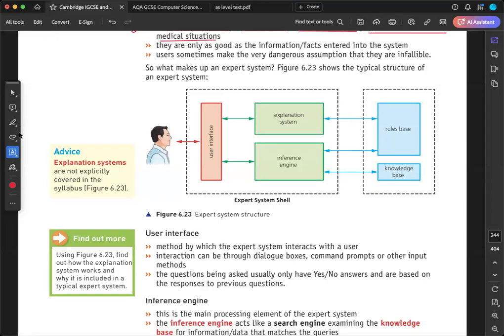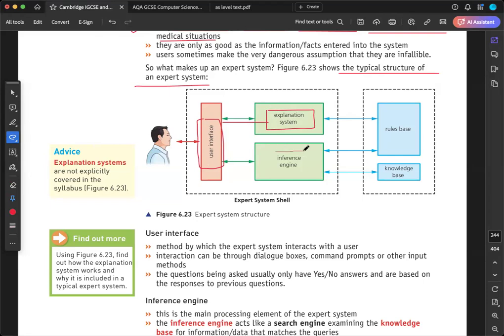Okay. Here we go. The typical structure of an expert system. So what does an expert system look like, or what is its structure? You can see this is a user interface. It means it can be a monitor or anything. And the interface is connected with the explanation system. It means you need to type and explain what you're looking for.